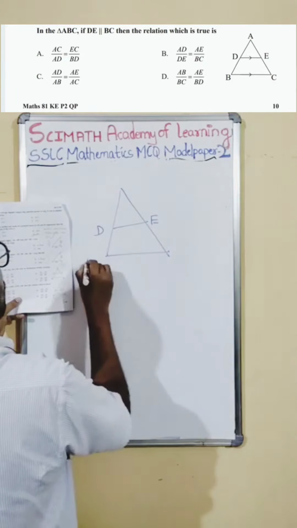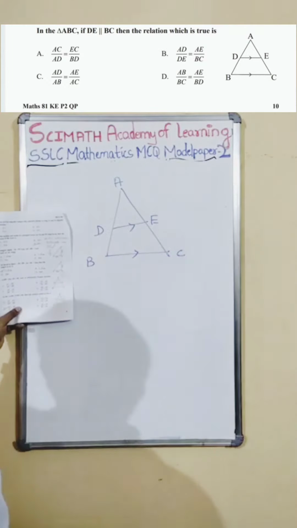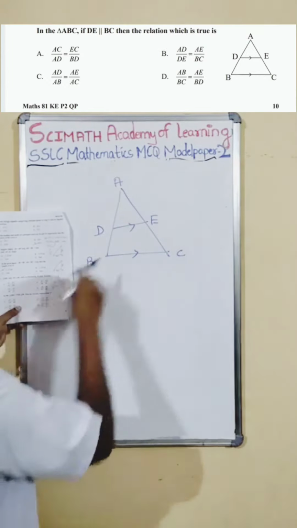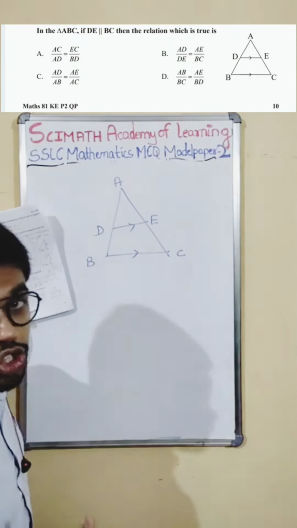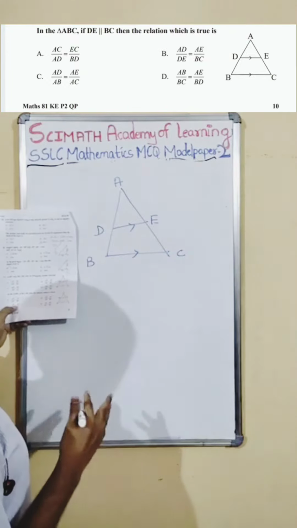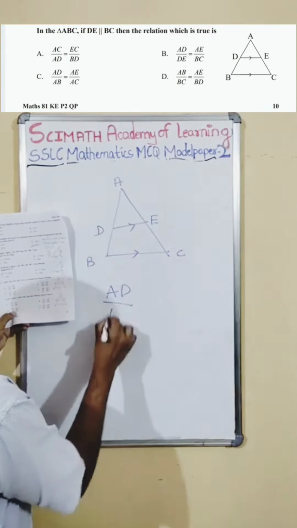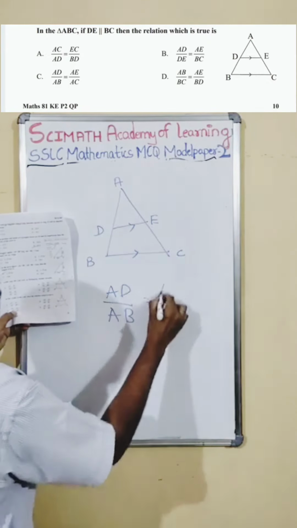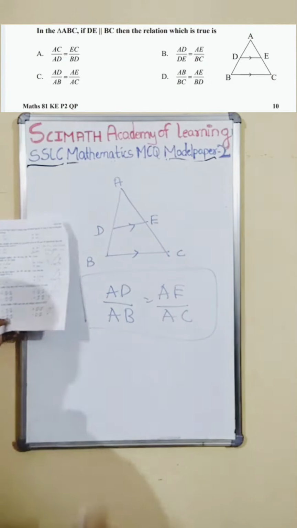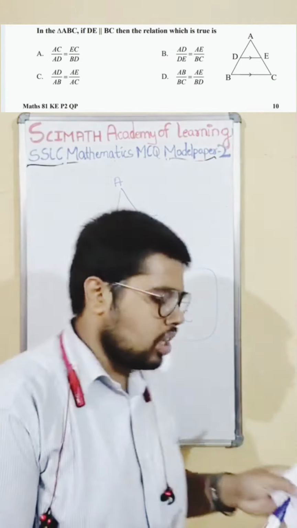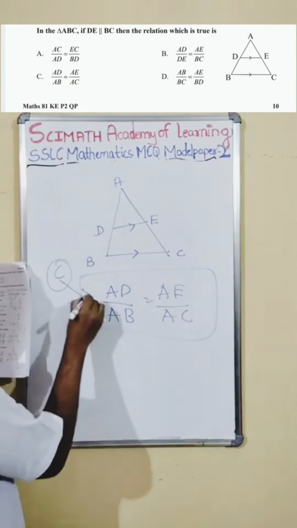See here, two lines which are parallel. Now how to apply the BPT theorem? If you apply the BPT theorem, they are asking that in the diagram ABC, DE and BC are parallel to each other, and which relation is true? Instead of seeing the options, apply it directly. You see, AD by AB is equal to AE by AC is the BPT theorem. If you see all the options, we will get to know only one option is right. Option C is the right answer.